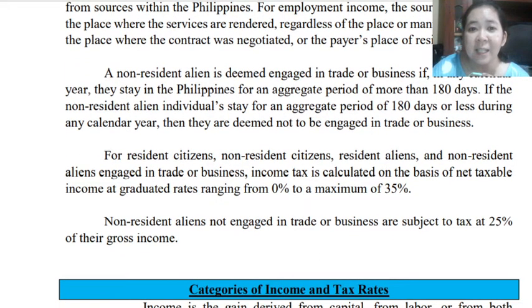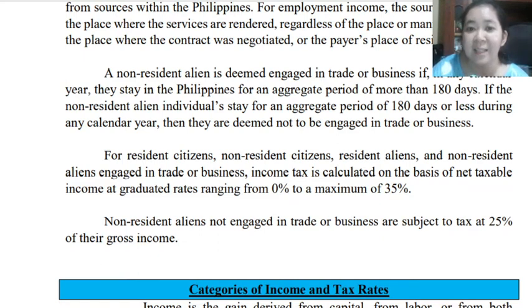For resident citizens, non-resident citizens, resident aliens, and non-resident aliens engaged in trade or business, their income tax is calculated on the basis of net taxable income. When we say net taxable income, this is the gross income minus the deductions allowed.